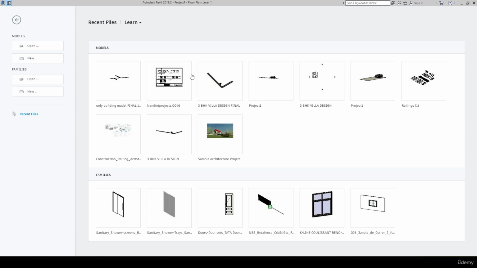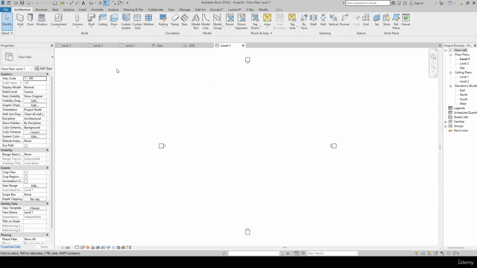So hope you have understood the user interface and the major sections available, and what the properties are, the property section, and you have the project browser. This is majorly what we call the project browser. We have the levels, then you have the ceiling plans, the elevations, the legends, schedules, sheets, families, and groups. This is the entire project browser. This is with the particular element or the particular property tab.